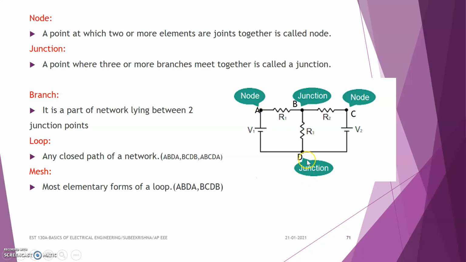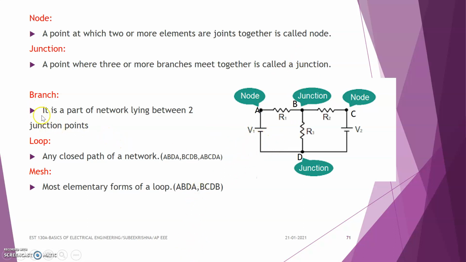So that is the difference between a junction and a node. A node means a point at which two or more elements are joined, and a junction means where three or more branches meet together.